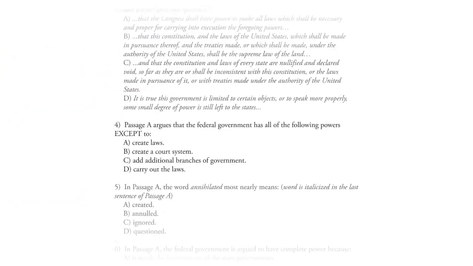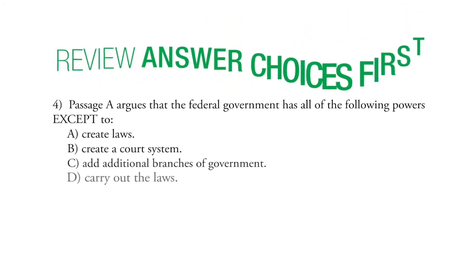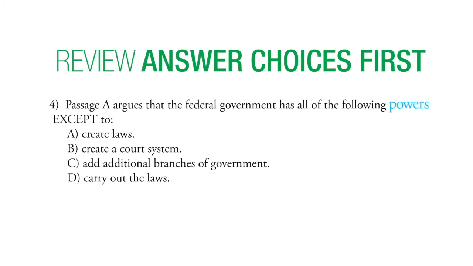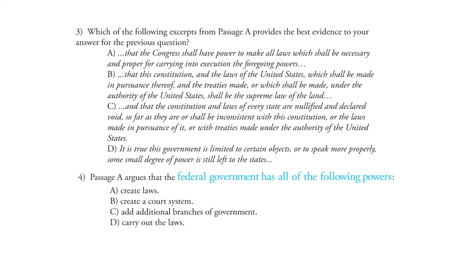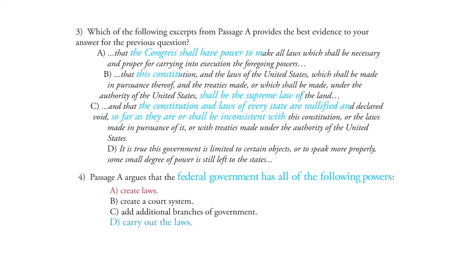All right, let's move on to number 4. Passage A argues that the federal government has all of the following powers except. Okay, so for this question, we must look at the answer choices first. So let's see if there are any choices that we definitely remember the passage stating as powers that the federal government has, right? So from the previous question, we know that choice A, create laws, and choice D, carry out the laws, are definitely powers of the federal government. So choices A and D are out.